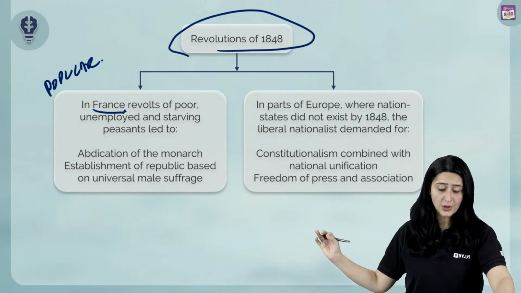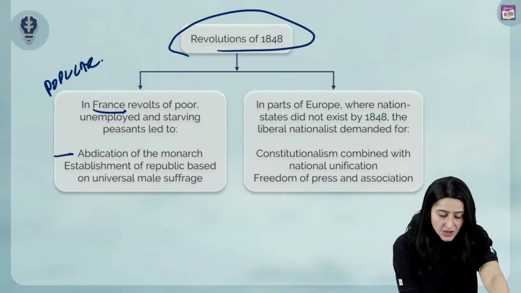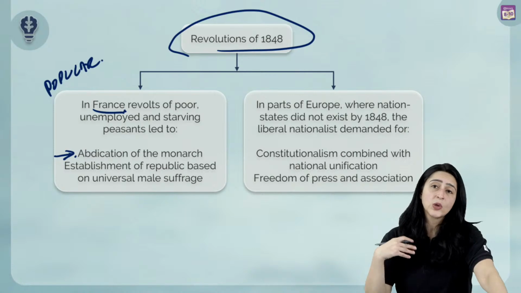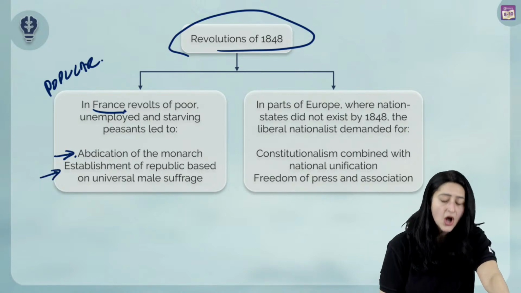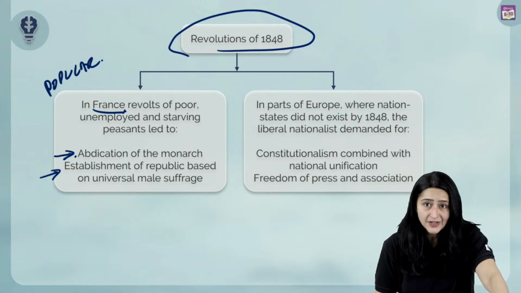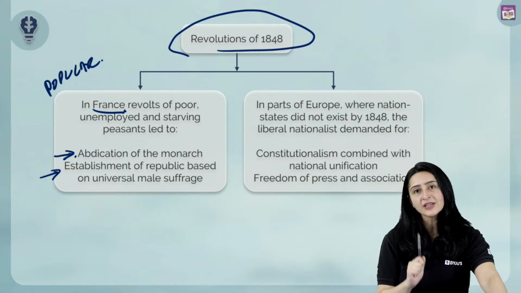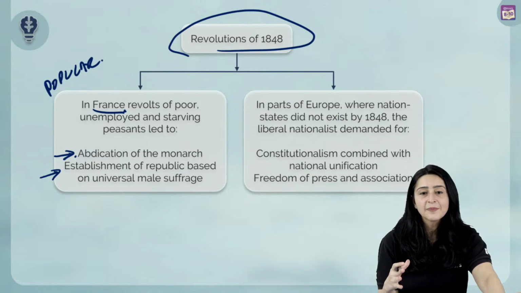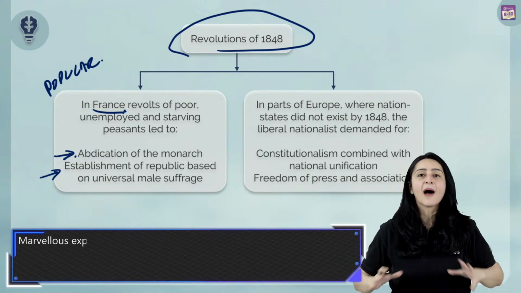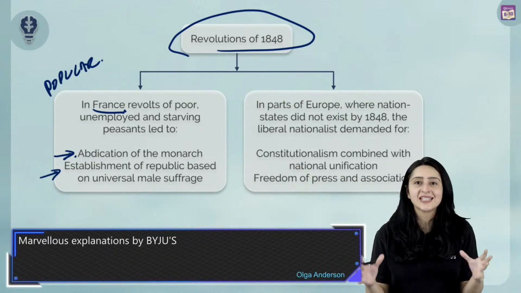So they revolted over here, and the result of this was abdication of the monarch. We know that Louis Philippe fled, and it was establishment of the republic based on universal male suffrage, right? Now, let's talk about the revolution of the liberals, right? The revolution of the liberals basically is in parts of Europe where there were no nation states yet, right?